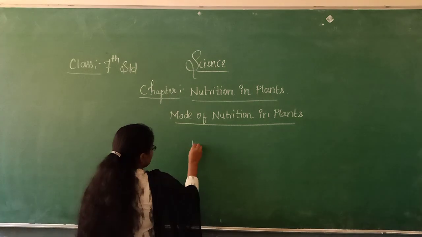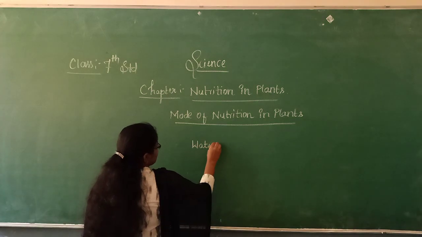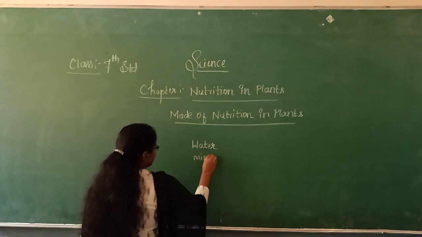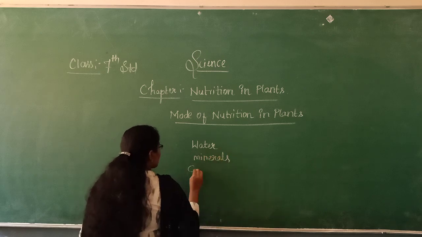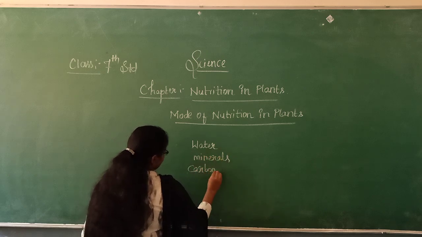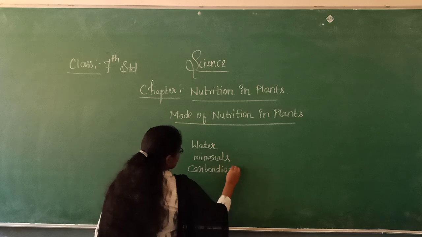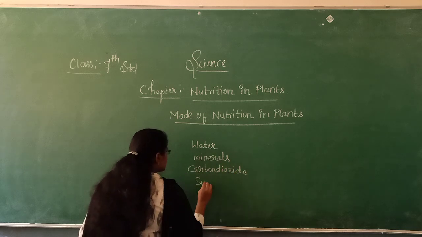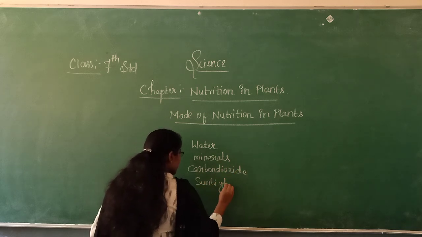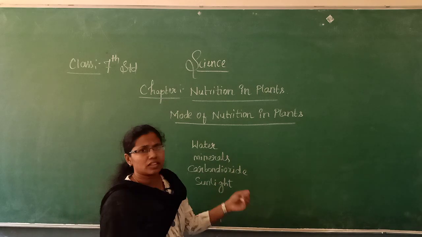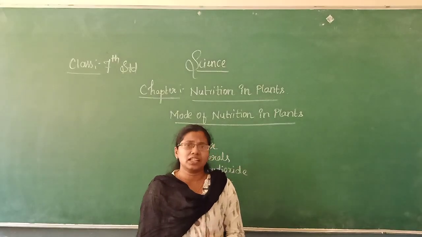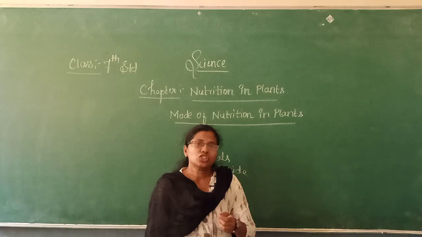They are water, minerals, carbon dioxide, sunlight, etc. So these are the raw materials available in our surroundings.